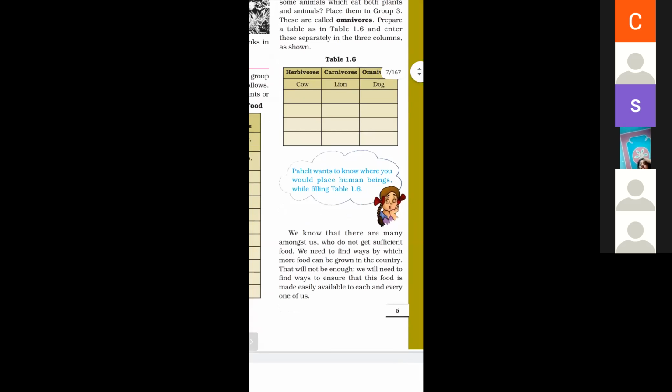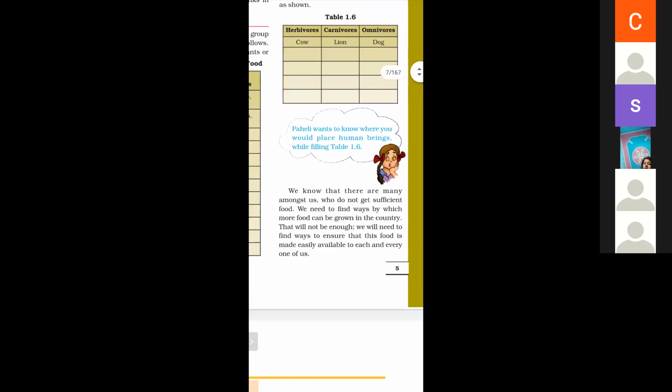We know that there are many among us who do not get sufficient food. We need to find ways by which more food can be grown in the country. This food is made easily available to every one of us.